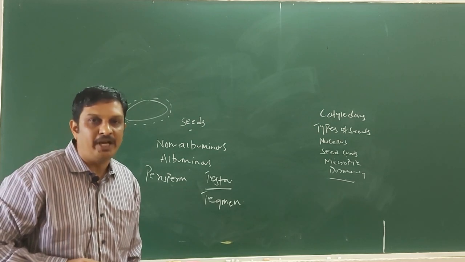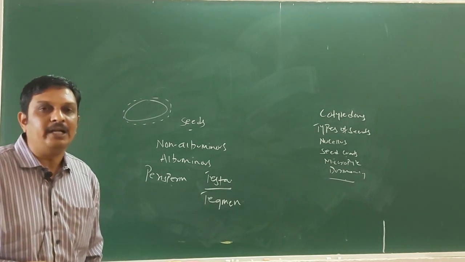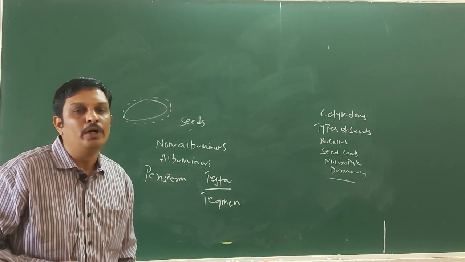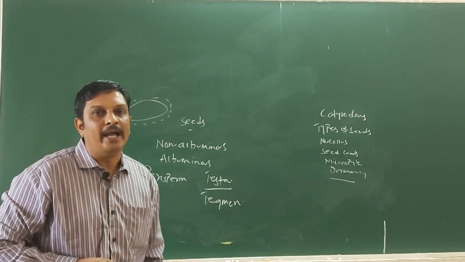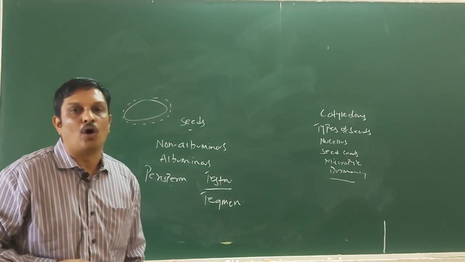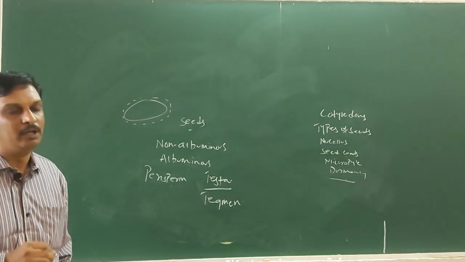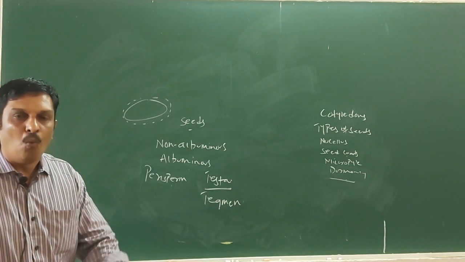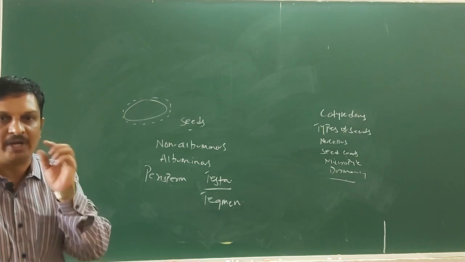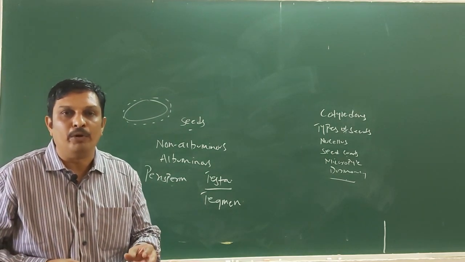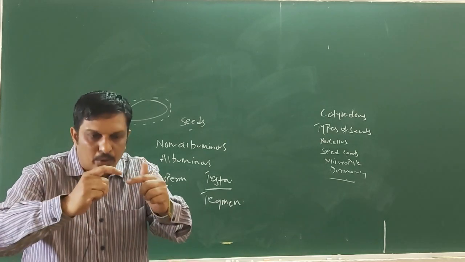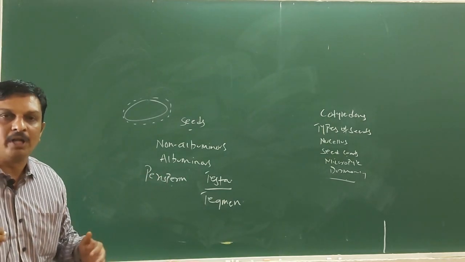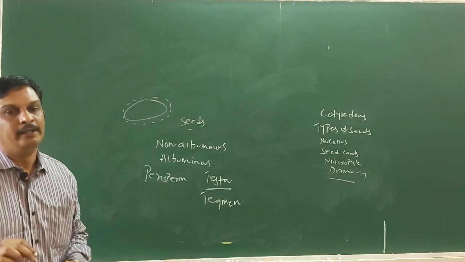As the seed matures, water content greatly decreases and the seed becomes dry. Then the metabolic activity of an embryo decreases and the embryo enters into the state of inactivity called dormancy, or if the conditions are favorable, then the embryo germinates into a new plant. That's all regarding the seeds.